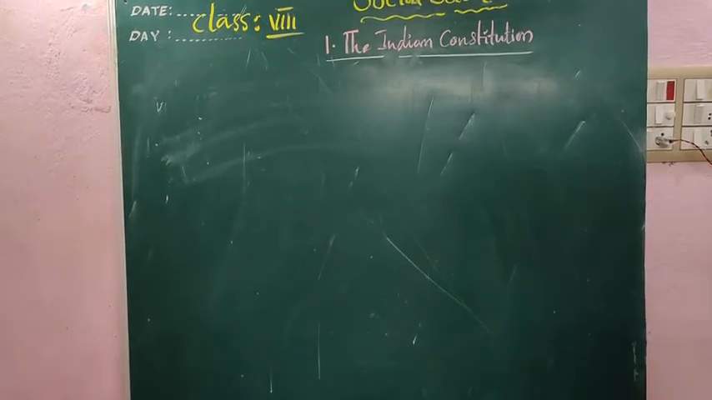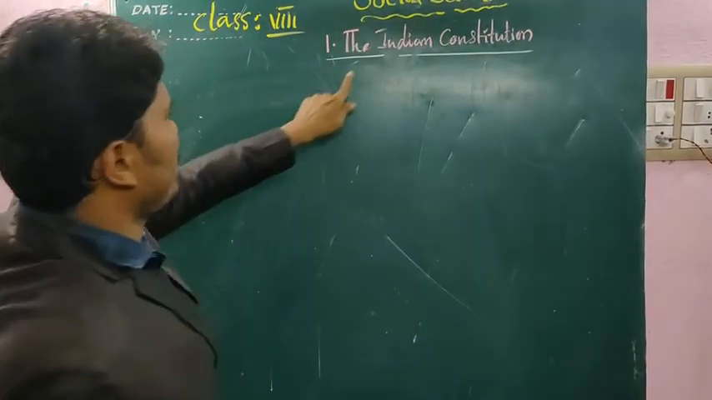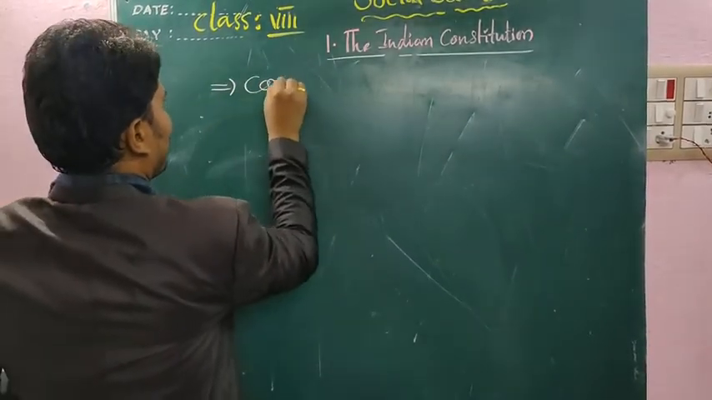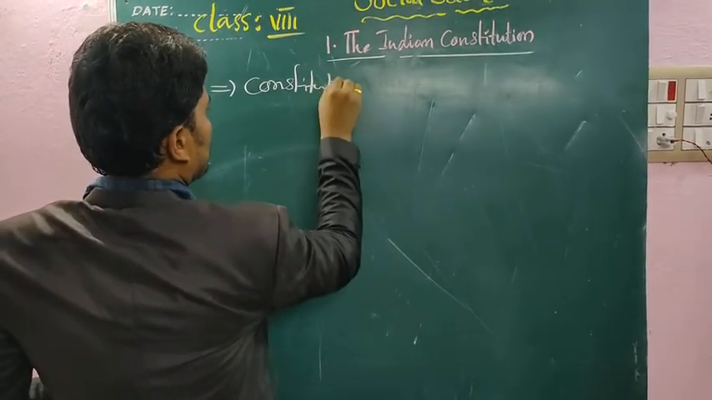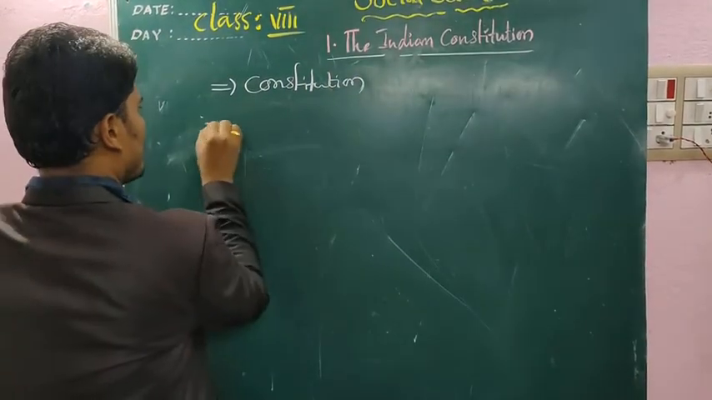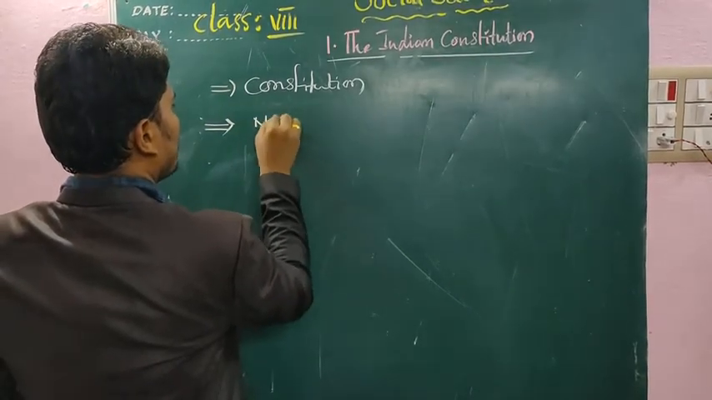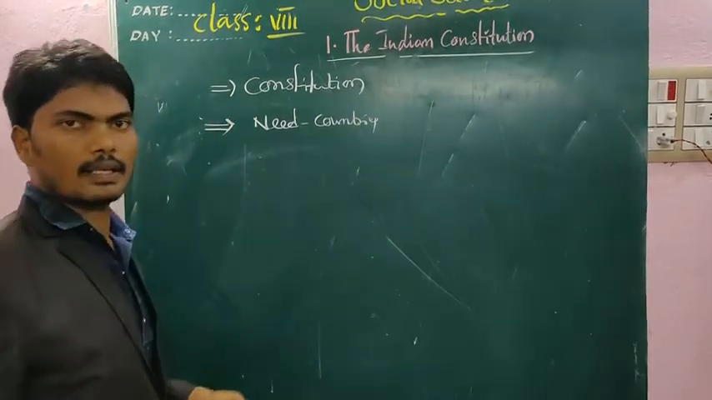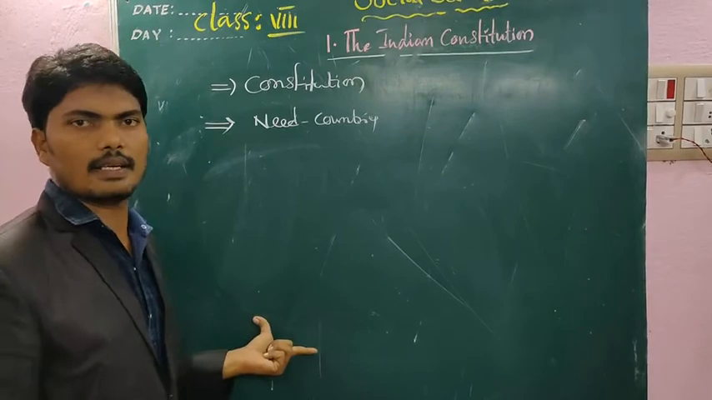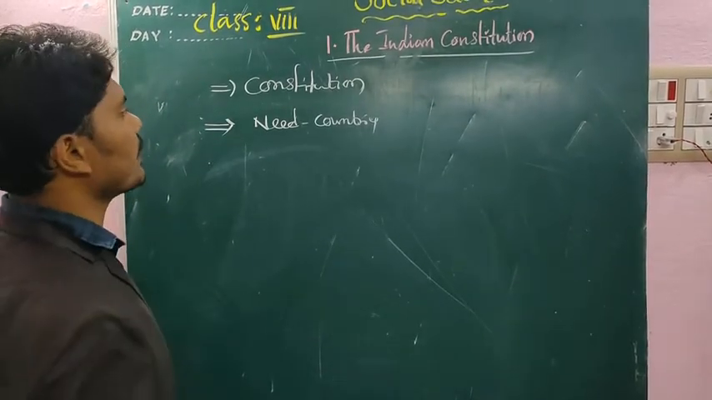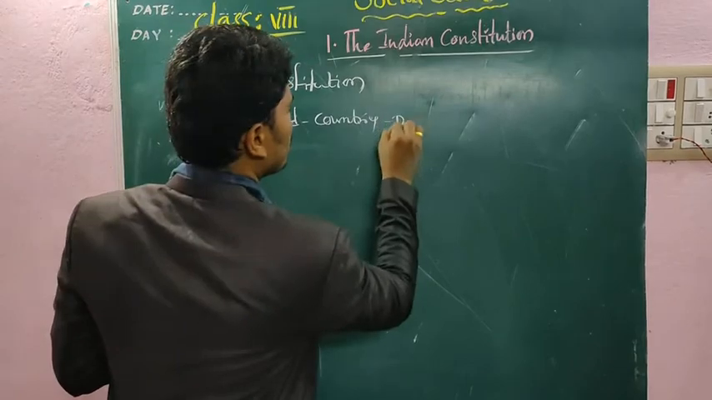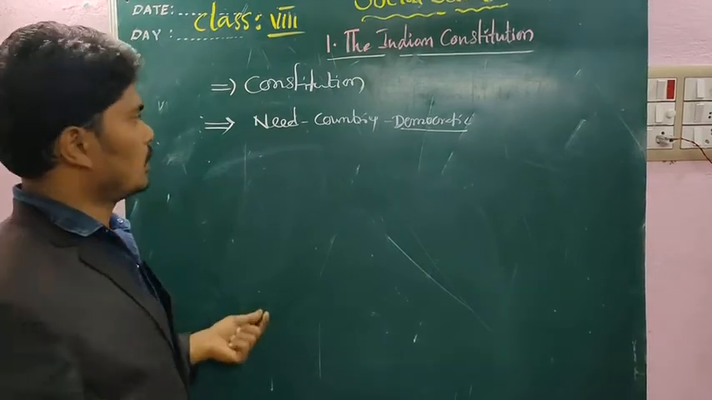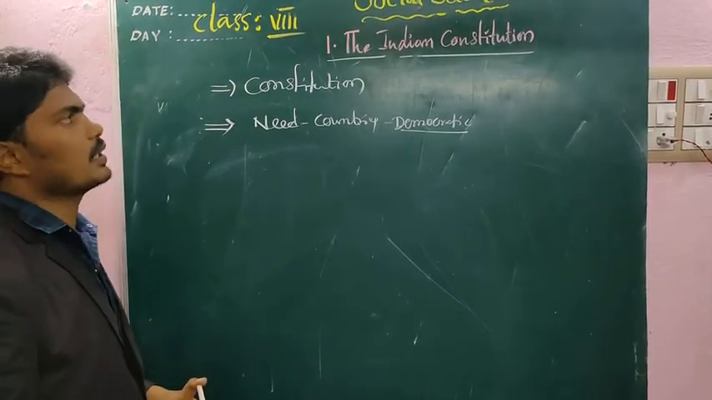Once, let's check the overview of what we discussed in the lesson. First, what is a constitution? We clearly discussed it's a written document, a set of rules and regulations. Why do countries need a constitution? We discussed the importance: many countries are independent, democratic countries, so they need to follow certain rules and regulations which safeguard against misuse of authority. That is the constitution.